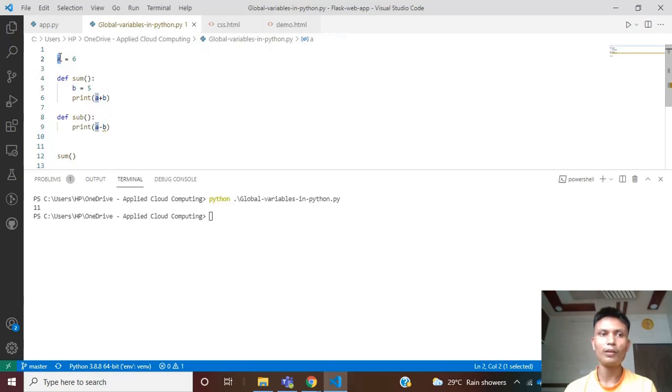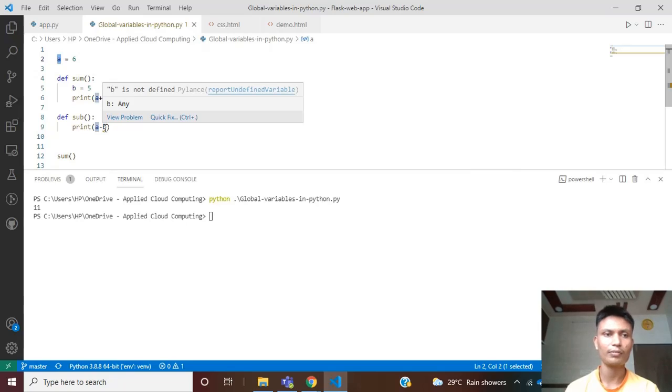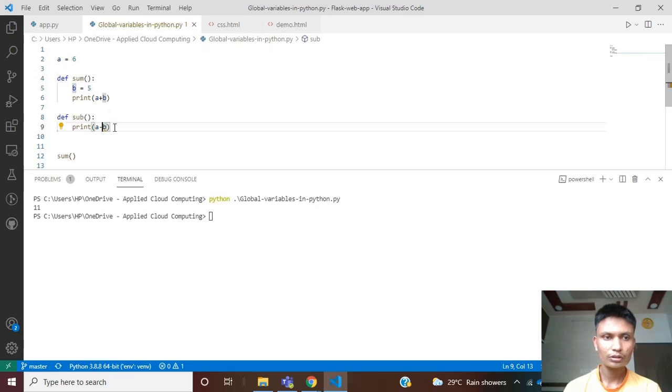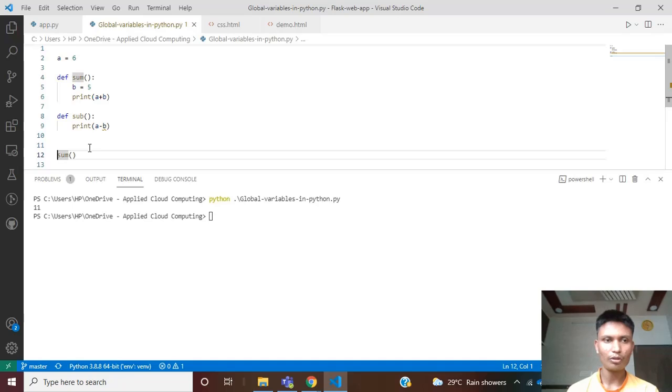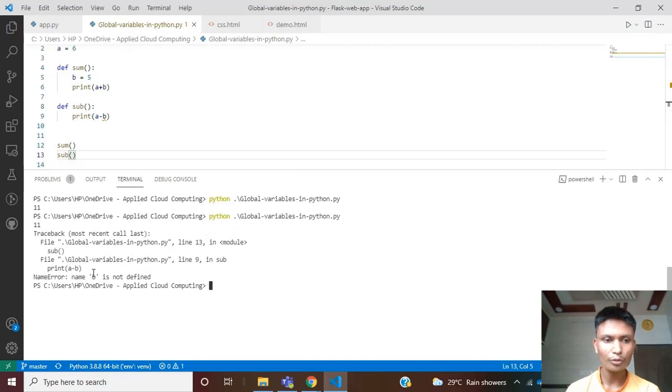Whereas a is a global variable. You can use this variable outside of a function, in any function, any class, or your file. So let's say I'm going to print sub. It is going to throw me an error that name b is not defined from this sub function. Why? Because b is a local variable created inside my sum function, and its scope is local. So we can't use this variable outside of the function.